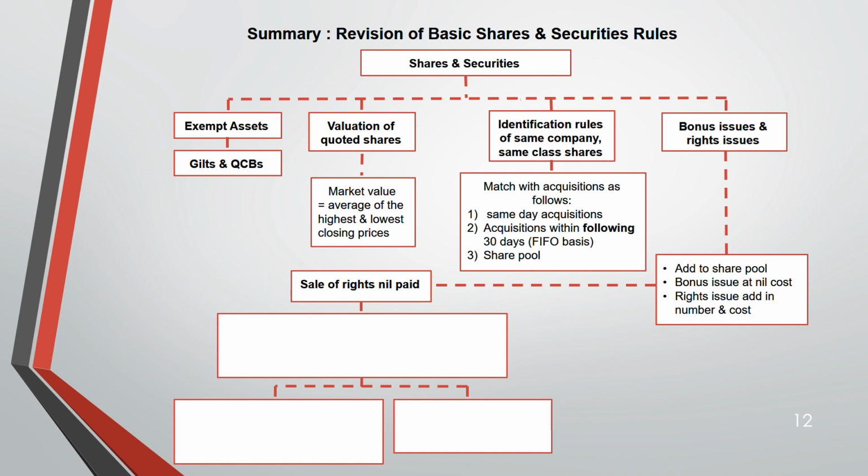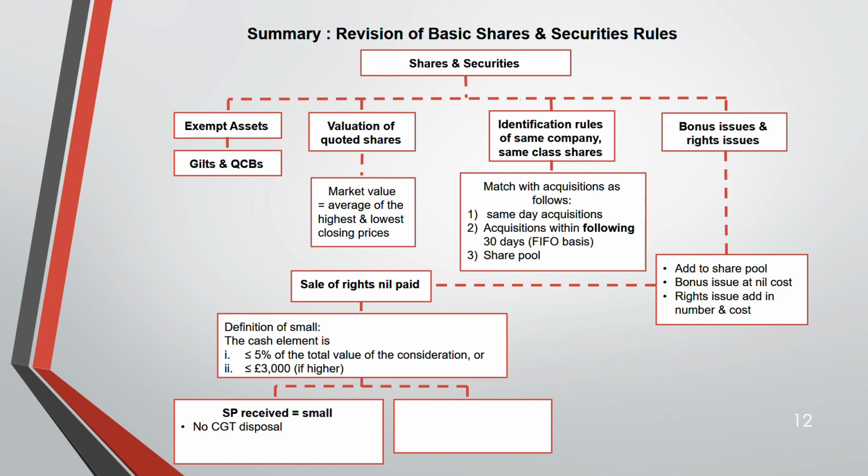Then we have sales of rights nil paid, which depends on the proceeds. If the cash element is less than or equal to 5% of the value of the consideration, or less than or equal to 3,000, then the sale proceeds are said to be small. No CGT disposal, but you can elect for it to be a part disposal if you want to utilize your annual exempt amount. What do you do? If not electing, you deduct the proceeds from the cost of the original holding in the share pool.